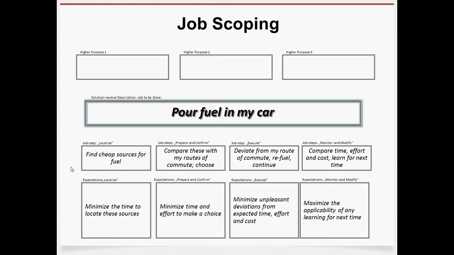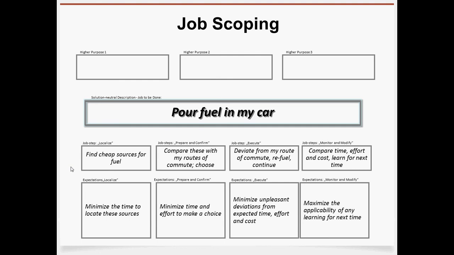Of course, in our job mapping that we have done just here, these are not the only aspects that we might want to look into. So if you go out with your team and collect all different aspects of localizing, preparing, confirming, executing, monitoring, and modifying, you might find many more aspects to look into. You also might find many more expectations towards each of these steps, but for the scope of this little exercise and introduction, we are limiting ourselves to these aspects.